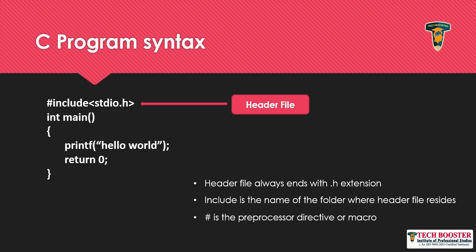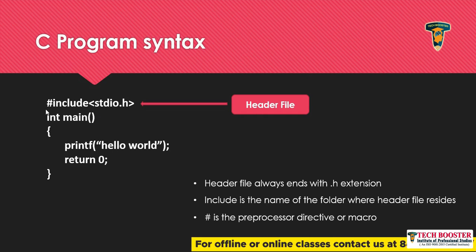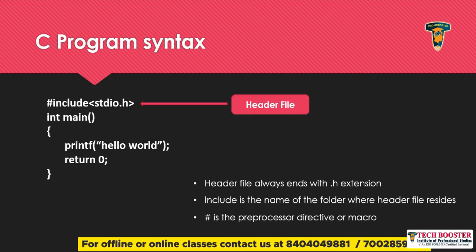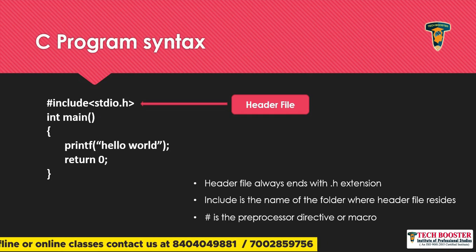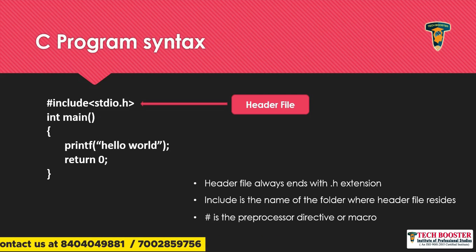Like here in this case, as I want to print hello world, that's the reason I have used this function printf. You can check out, this is my function printf, and then hello world, and this printf function will work because of this header file. If you don't include this particular header file, your printf function will not work. And whenever you want to include your header file, you need to use this hash, and here your hash is the preprocessor directive, or you can also call it as macro. And this is the way how you can include any of your header file.